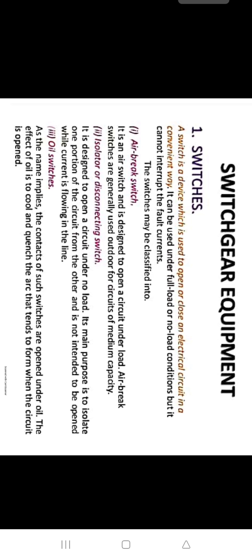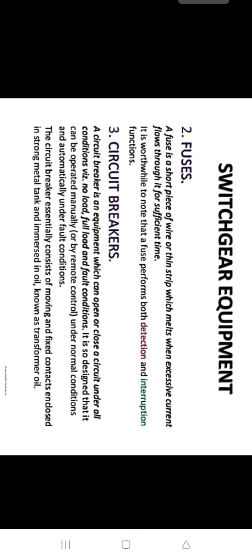Third one is oil switches. As the name implies, the contacts of such switches are opened under oil. The effect of oil is to cool and quench the arc that is likely to form when the circuit is opened. Okay, so these are the three types of switches: air break, isolator, and the last one is oil switches.